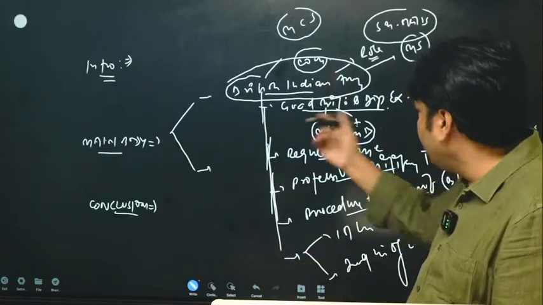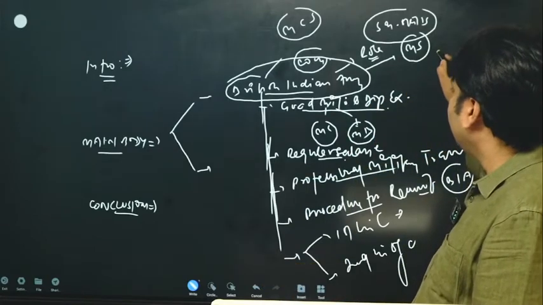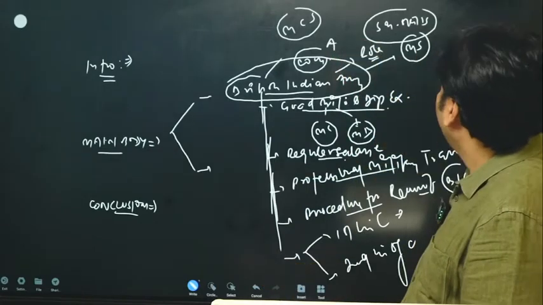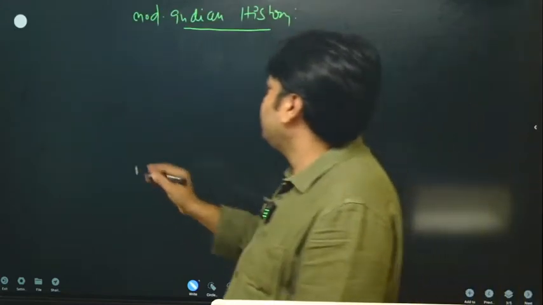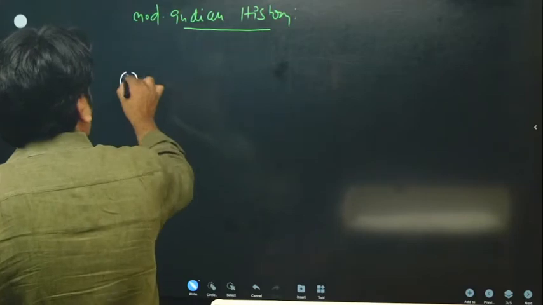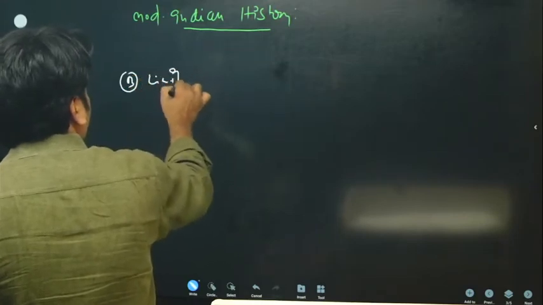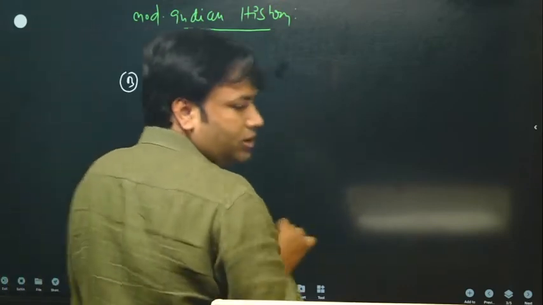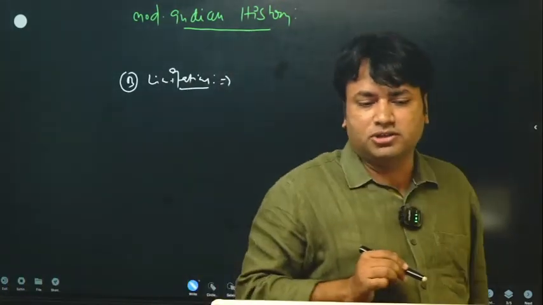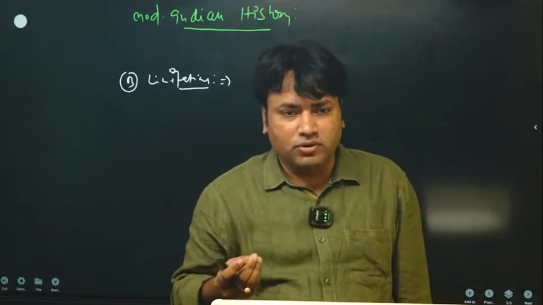So in the main body, we can write another part here. This is part A, and in part B, we can write about the limitations in the armies of local rulers. So what are the limitations? Both these parts are essential to write in your answer. What are the limitations under the army of native rulers?